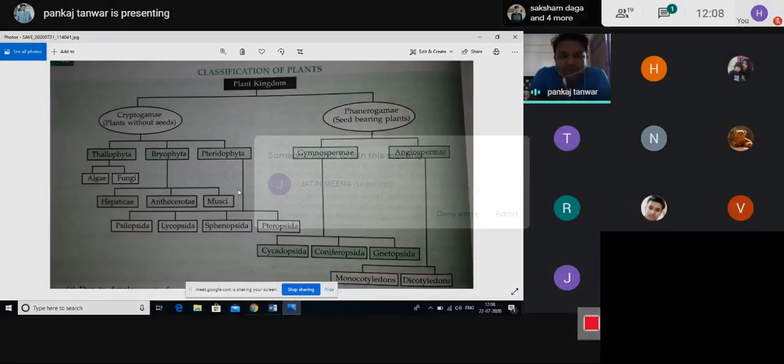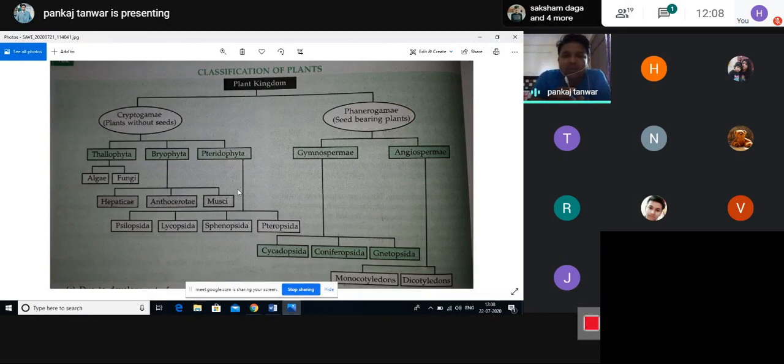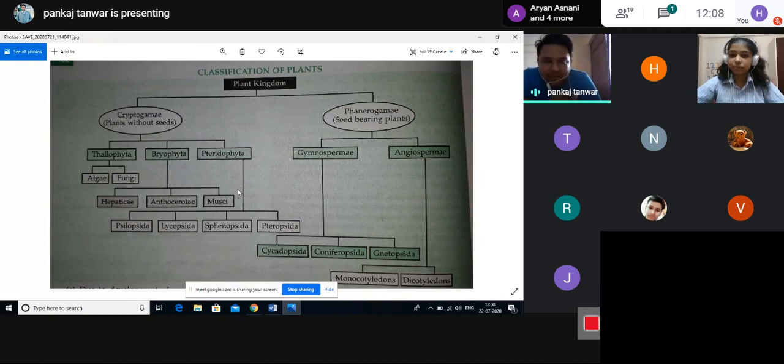Means when we are discussing the word cryptogams, these are those plants that have not contained the seed, and they do not participate in the process of sexual reproduction. So these are the basic characteristics of cryptogams plants. Cryptogams plants are those plants that have not contained the seed, which means they have not contained the flower. And if the plant has not contained the flower, it means they do not participate in the process of sexual reproduction.